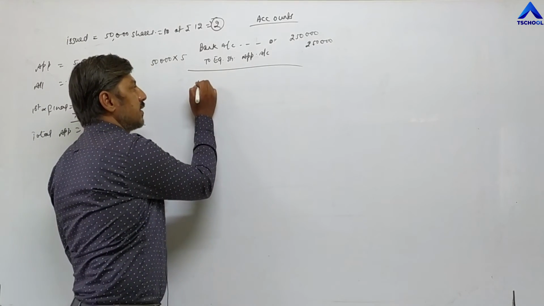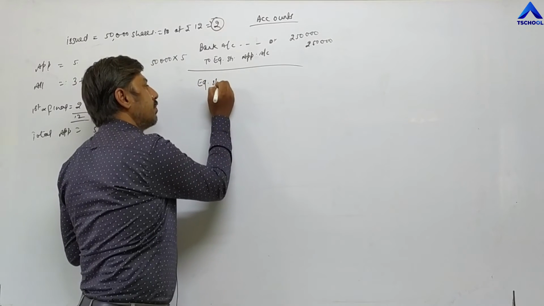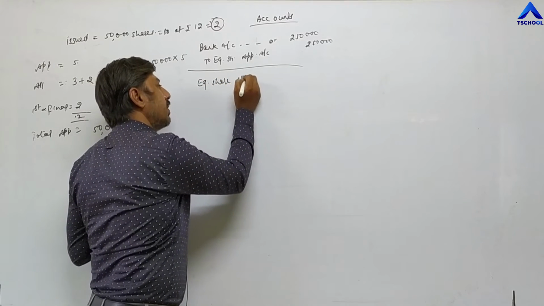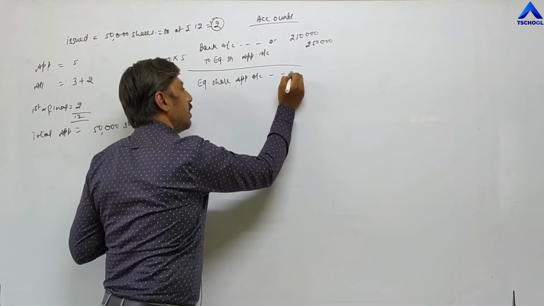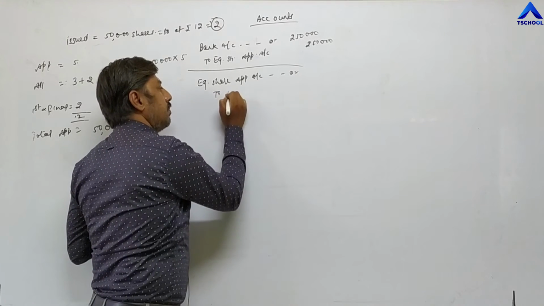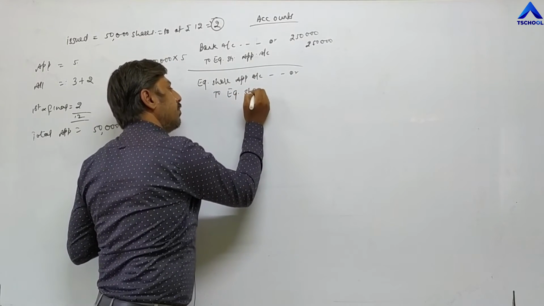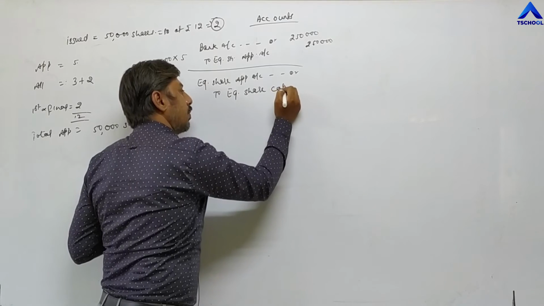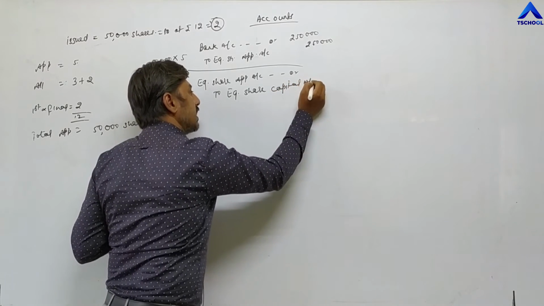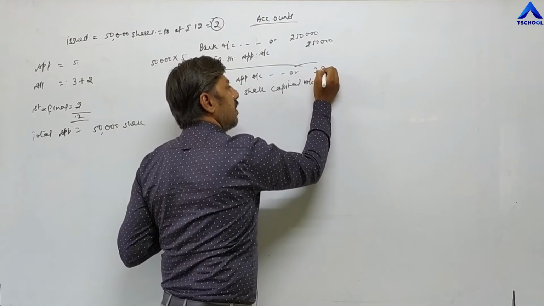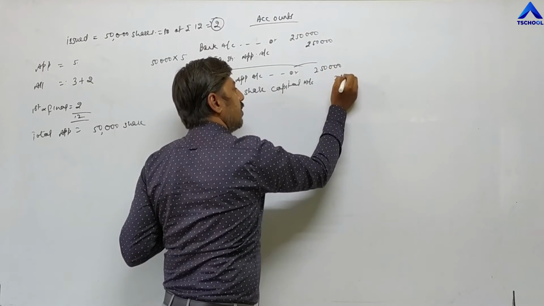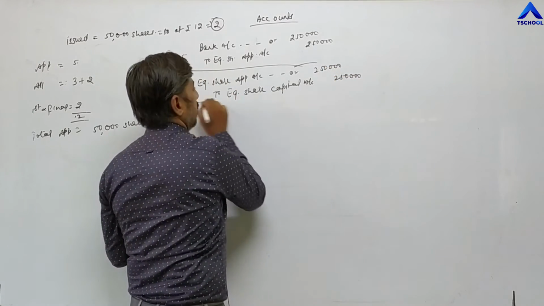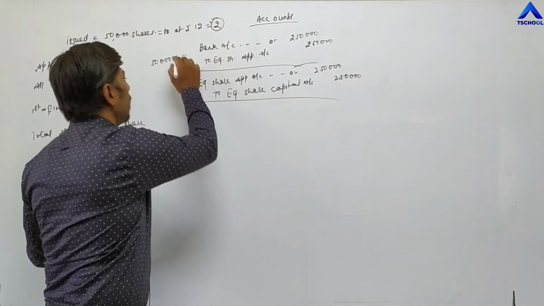So the entry becomes equity share application account debit to equity share capital account, and the same amount will be transferred, 2,50,000. This entry is completed.